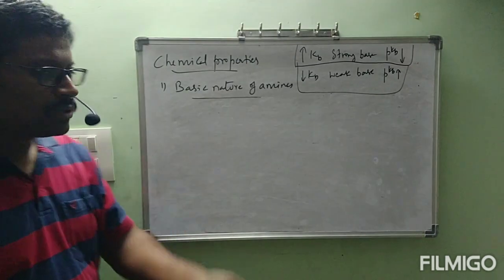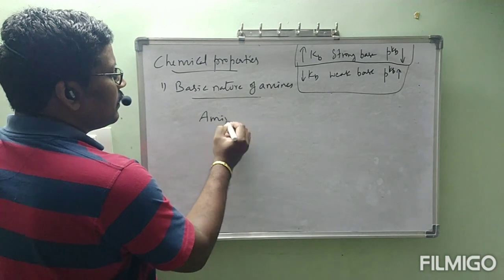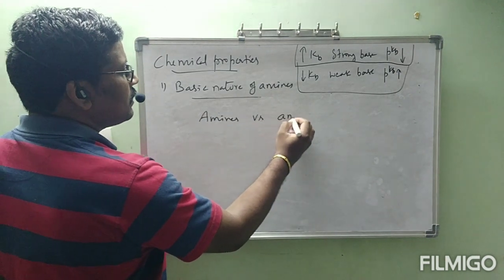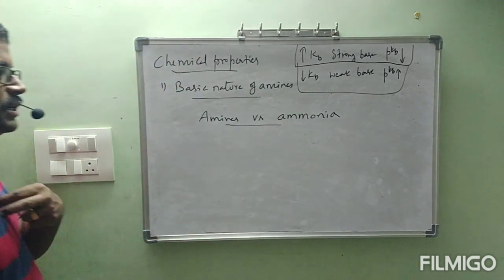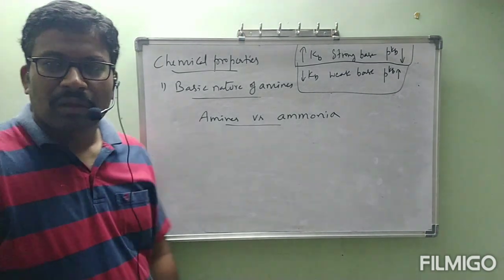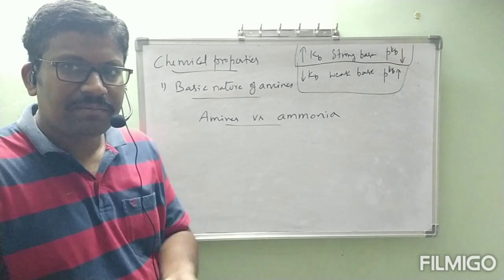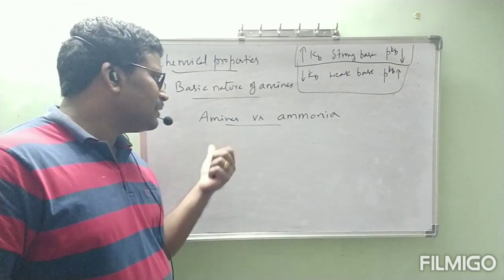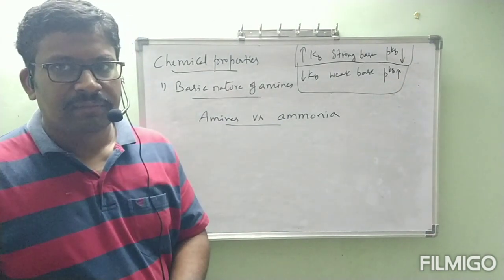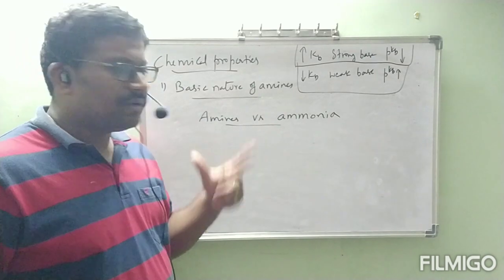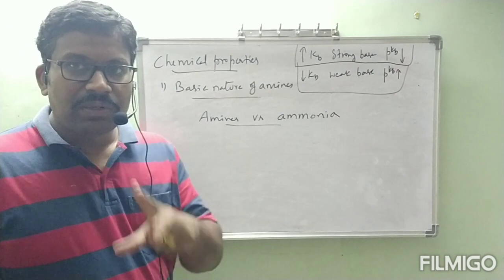Now, one more thing I will continue, that is the basic nature of amines, that is amines versus ammonia. Actually, we have various amines: primary, secondary, and tertiary amines. But before going to the primary, secondary, and tertiary amine, I would like to say generally, out of amines and ammonia, what about the basic nature? Generally, this is the thing that will be discussed. Now, amines versus ammonia we will see in two different categories.